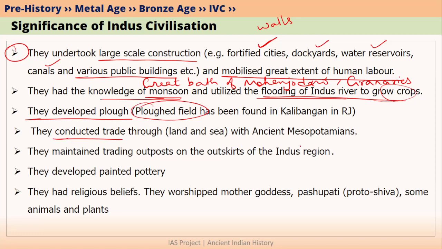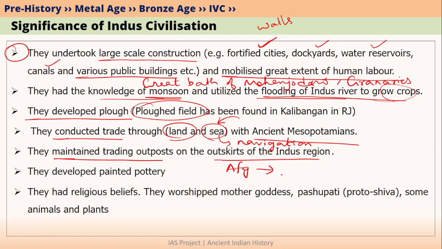They conducted trade with ancient Mesopotamians, and they conducted this trade through land route as well as sea route. Therefore, they had the knowledge of navigation of ships also. And we have evidences that they built ships. Moreover, they also maintained trading outposts on the outskirts of the Indus region. For example, we know in Afghanistan there are trading outposts, for example, Shortugai. So we can see how important trade was for these people. They also developed painted pottery. We will see more about this in the coming lectures.